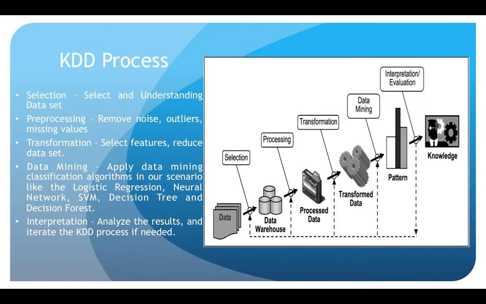And then we select the featured columns and reduce the data set, and that data set will be sent to the data mining algorithms. We actually trained our models in Python through Python scikit packages for different machine learning algorithms, which we are going to discuss in a while. And we were also using Azure Machine Learning Studio for the same thing. And we will tell you in a while why we choose both of them. And then finally we analyze the results and give a predictive model to the end user.